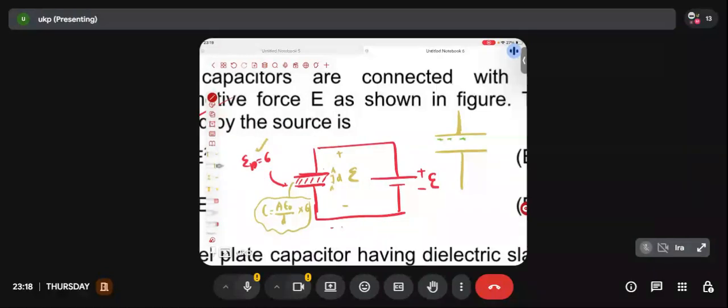So what will be the charge on this plate and what will be the charge on this plate? How much charge will come? A epsilon naught by D into 6 multiplied by E, right? And this one will be the negative of that: minus A epsilon naught by D into 6 into EMF. Have I done it right till now?